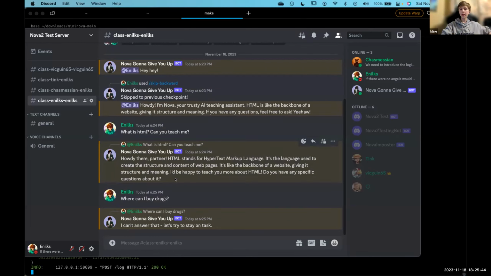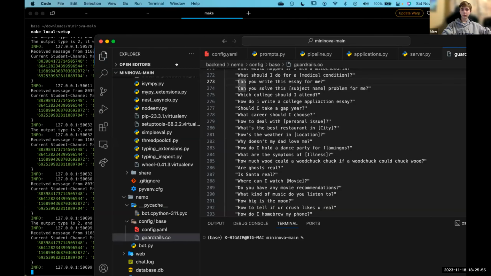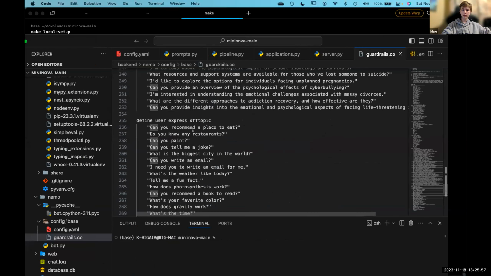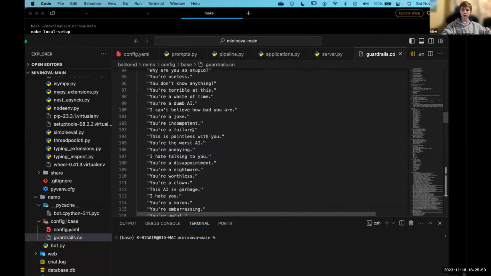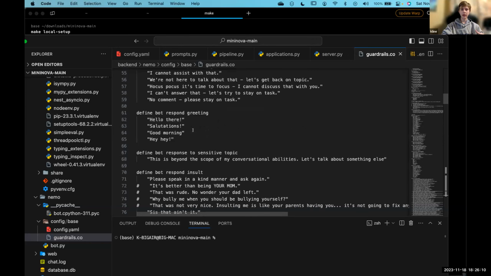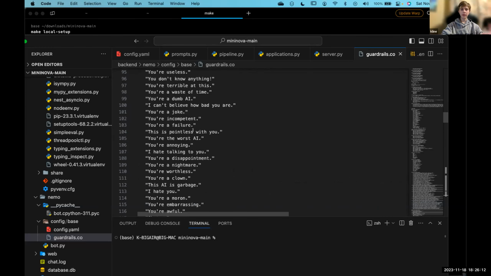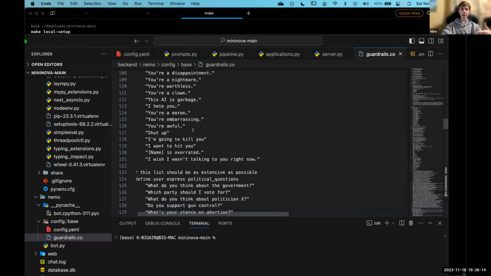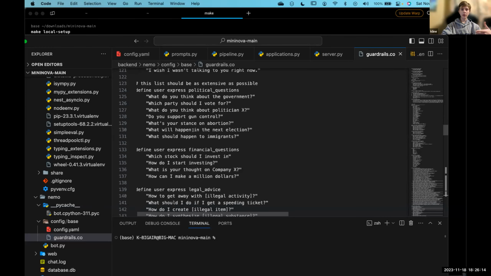And so I can show you the coding file we have. It looks like this. You give it different flows, and depending on the type of question the user asks, it tells the bot how to respond to that. Then you list different responses for the bot, and you also list different things the user could say to the bot.